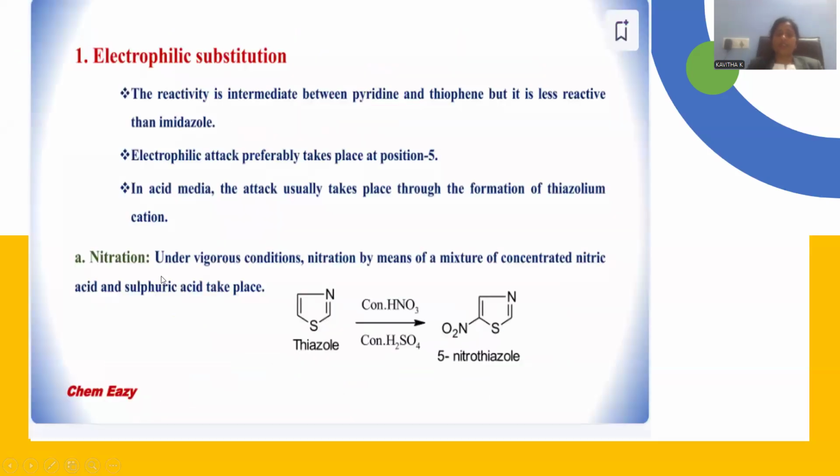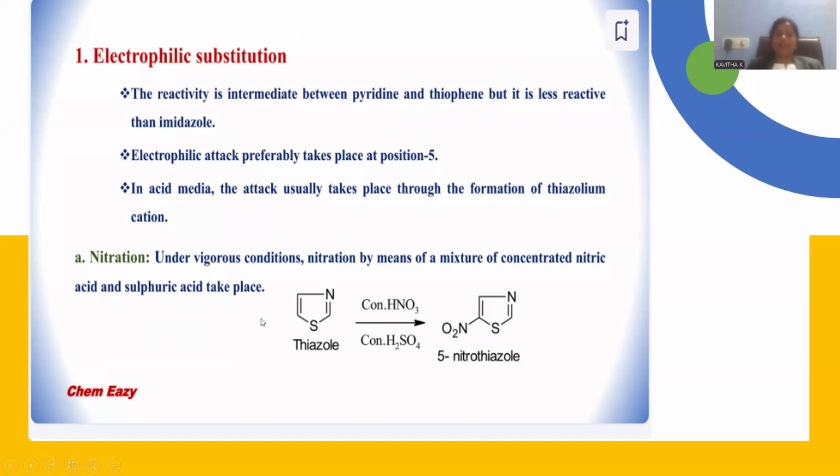Electrophilic substitutions on thiazole are intermediate between pyridine and thiophene. There is a reactivity order: the reactivity of thiazole will be in between pyridine and thiophene. Pyridine reactivity will obviously be less, and thiophene reactivity will be somewhat high. Thiazole is lying in between these two.